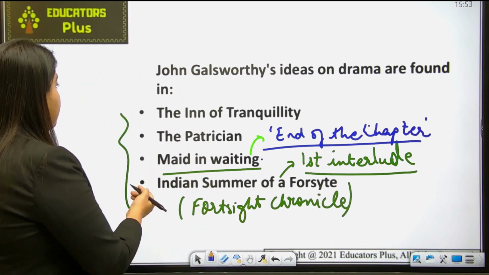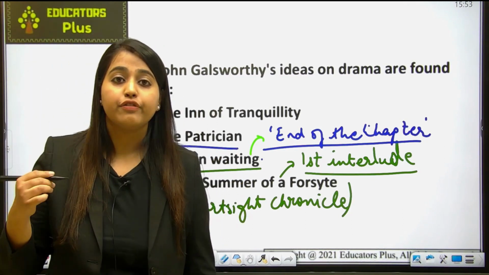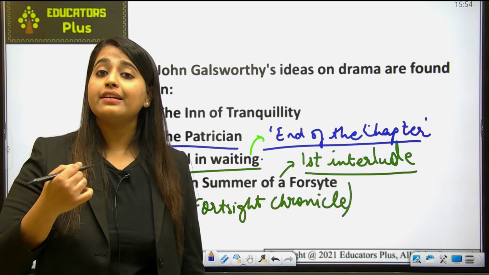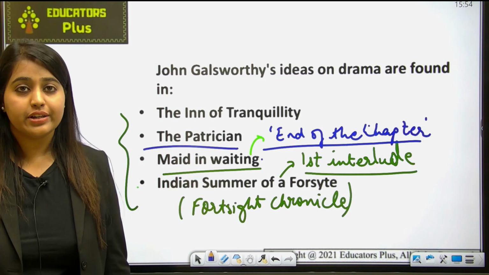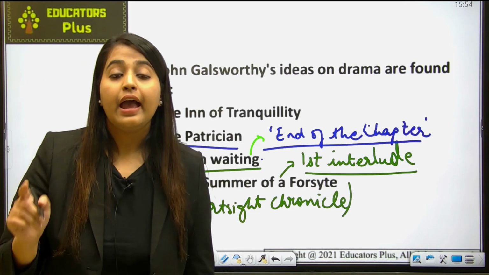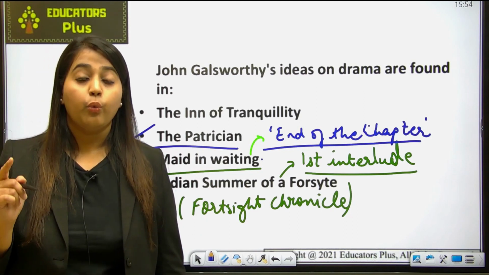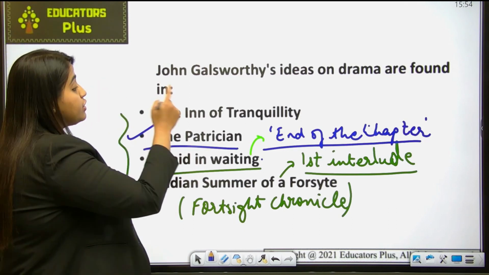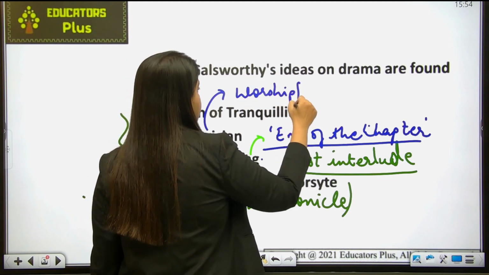Okay, now let's talk about the Patrician. Now, what is a Patrician? Basically, the Patrician is one of very few novels of Galsworthy which are not part of the Forsyte Chronicles. In the exam, it can be asked which of the following works is not a part of the Forsyte Chronicles. If the Patrician is in the options, then it will be the right answer. It is also the final book in a trilogy called Worshipful Society. It is the main part of the Worshipful Society.